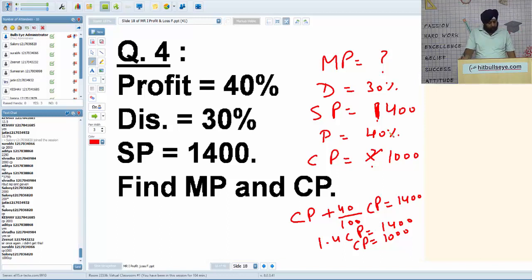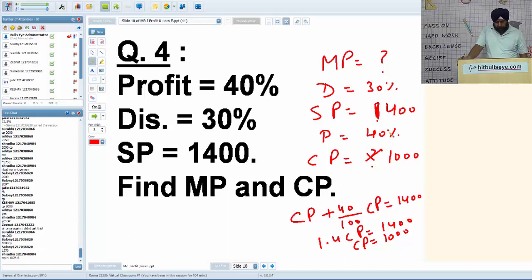Now, what about mark price? 1370? You are once again making the same mistake. It's mark price minus 30% of mark price. So 70% of mark price is 1400. No, it's not 3070. It's a percentage, and discount percentage is always on the mark price. Please recheck it.